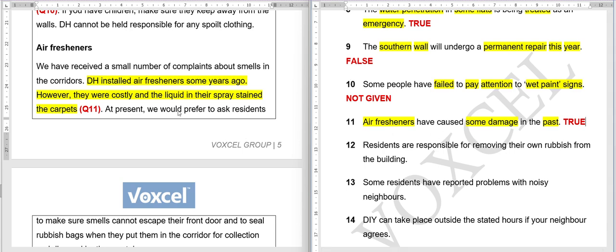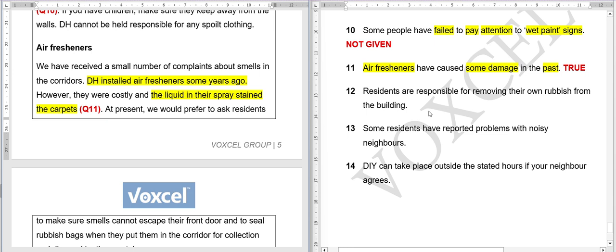So again, where is the damage here? They were costly. Obviously, this is not the damage. The damage is, let me remove this, and the liquid in the spray stained the carpet. So the carpets were damaged. So that's the damage that air fresheners caused some years ago in the past. I hope it is clear. Moving on to 12th question.